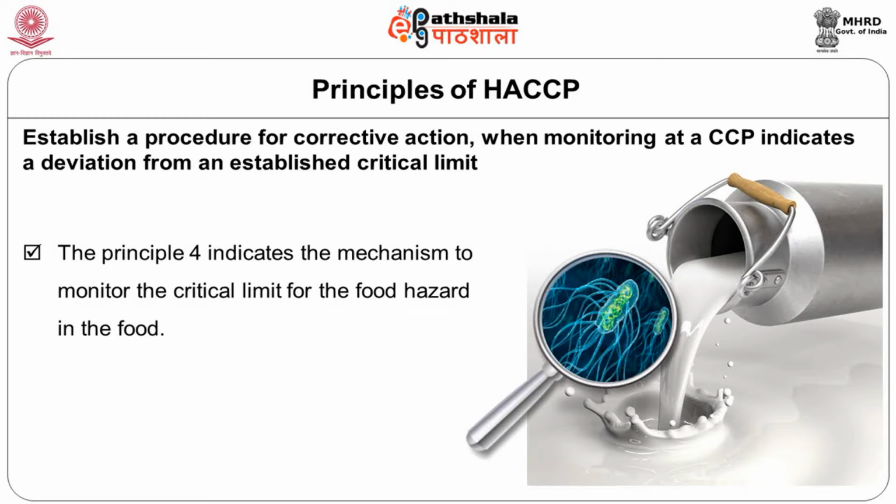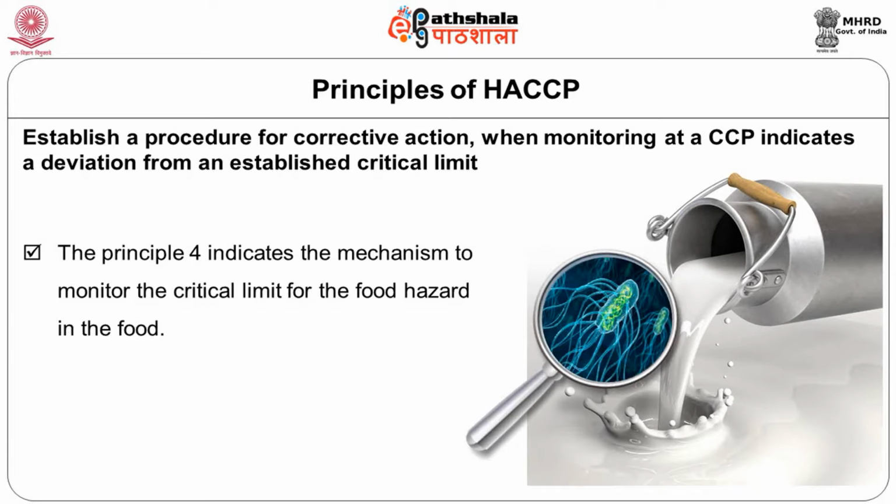So, that is establishing a procedure for a corrective action when your CCP is not going as per your limits. Once you have set up everything like this and established a procedure for correction, you then verify whether the entire system is working.